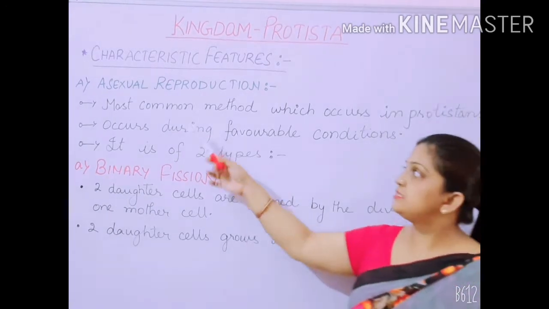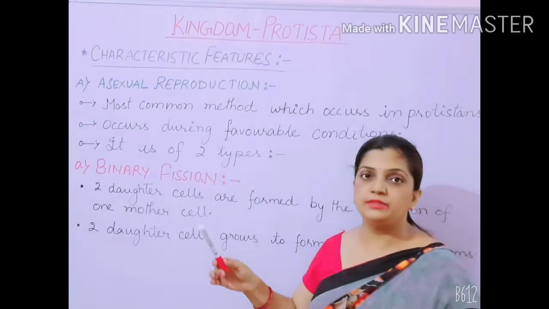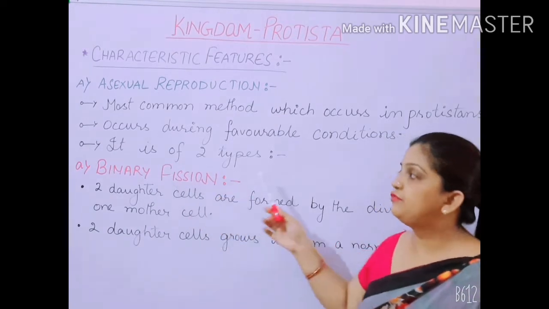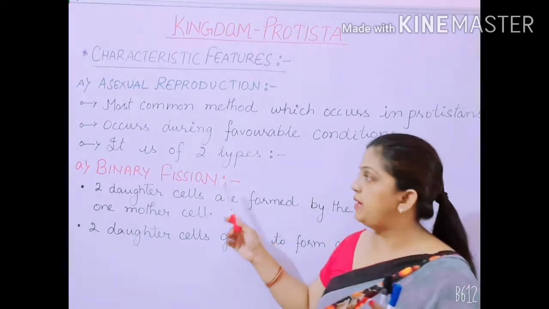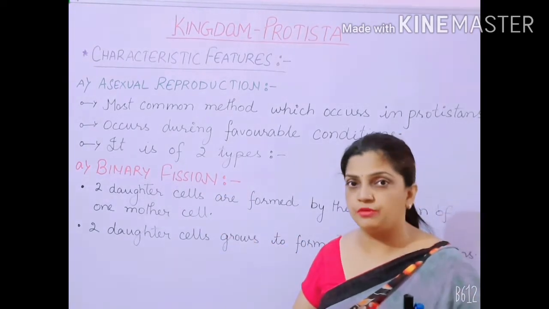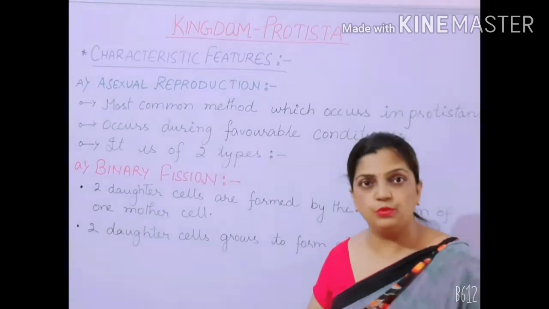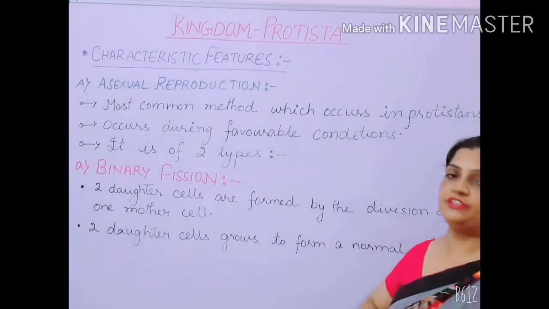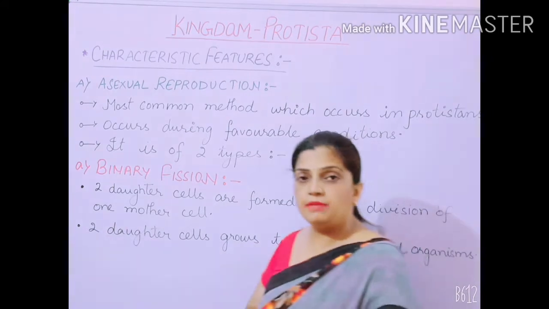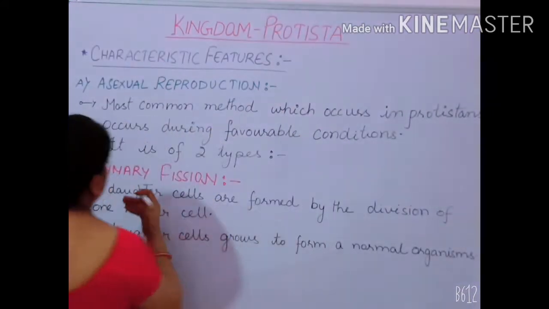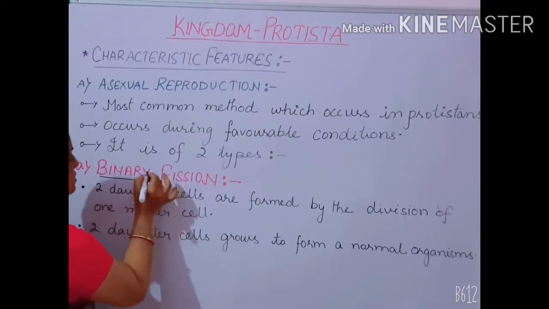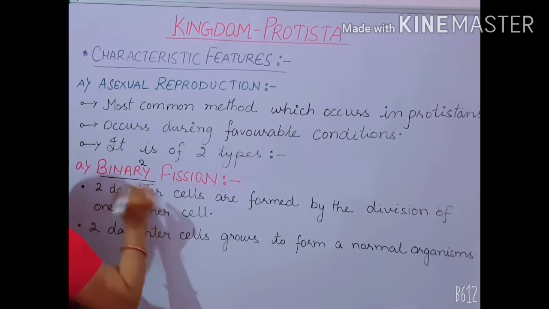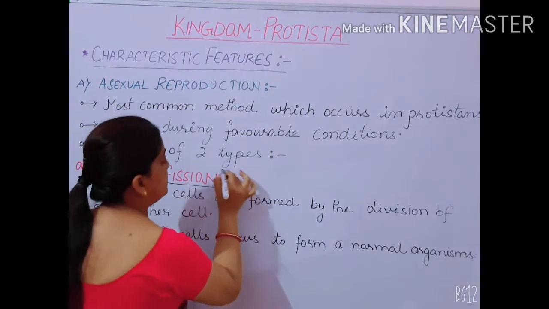Now asexual reproduction, as I told you a few minutes back, is of 2 types. The first one is binary fission and the second one is spore formation. I will be discussing both of them. So binary fission. What do you mean by binary? The word binary means 2, and fission means division.